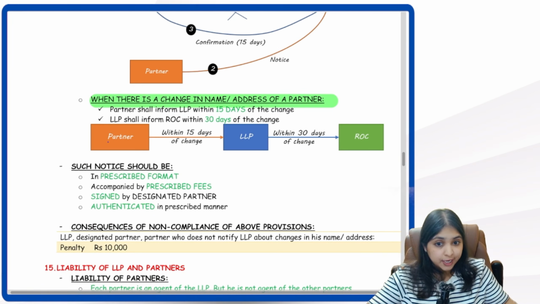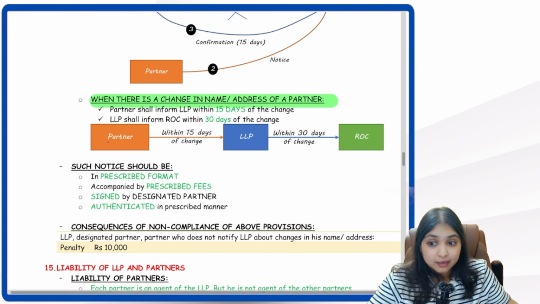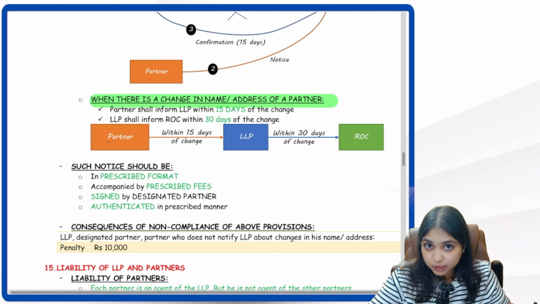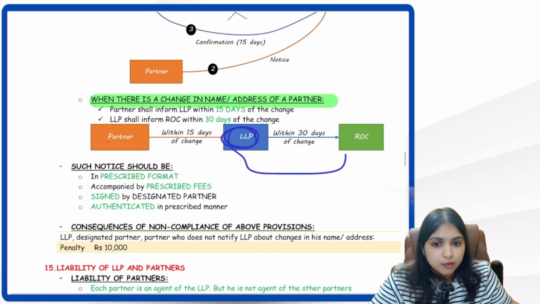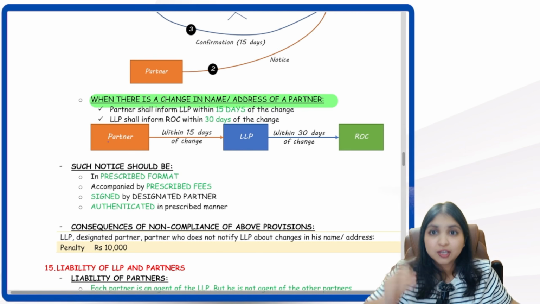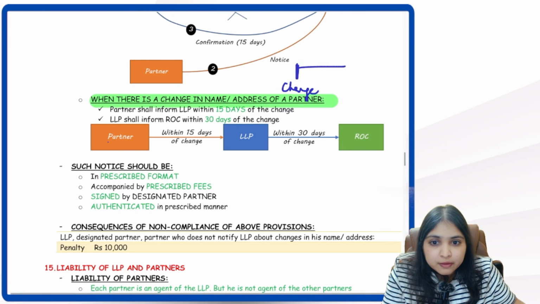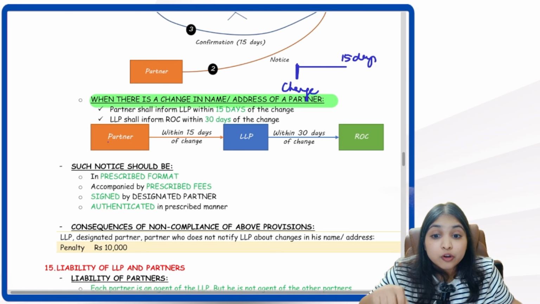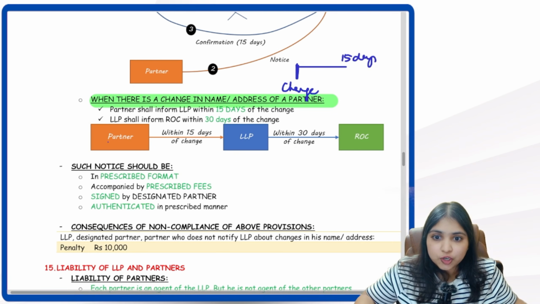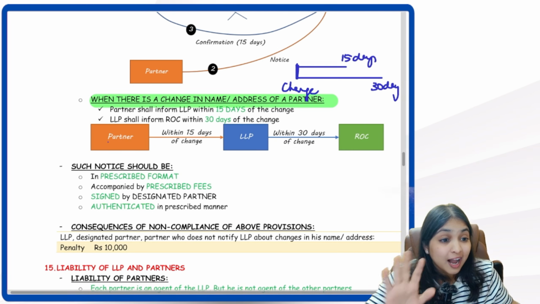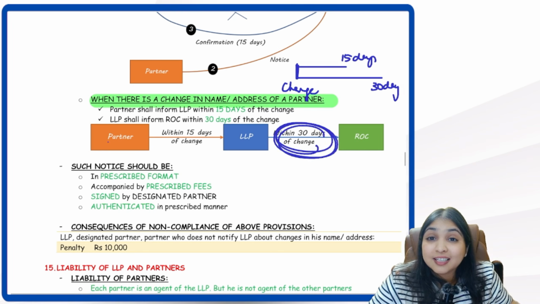If there is a change in the name or address of a partner, then first of all, the partner has to inform the LLP about it within 15 days of the change. Then the LLP has to inform the ROC within 30 days of the change. Are you noticing? From the date of the change, within 15 days, the partner will inform the LLP. From the date of the change, within 30 days, the LLP will inform the ROC. Are you noticing? It is not the next 30 days.